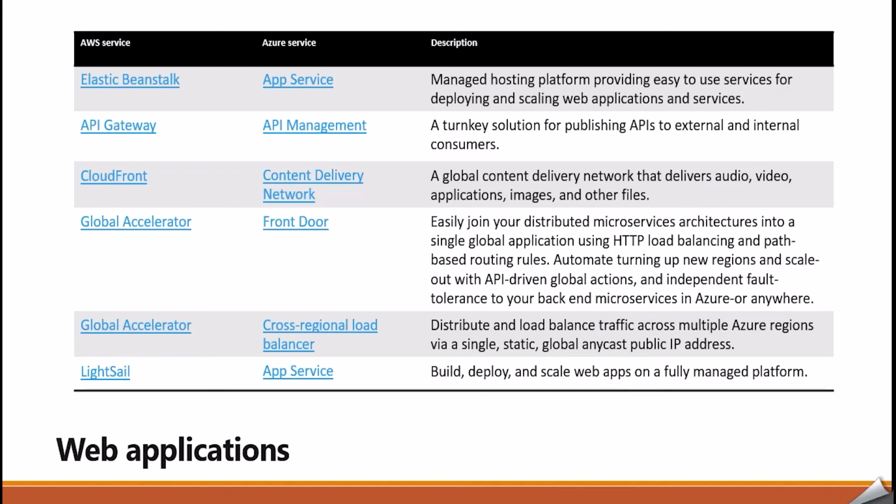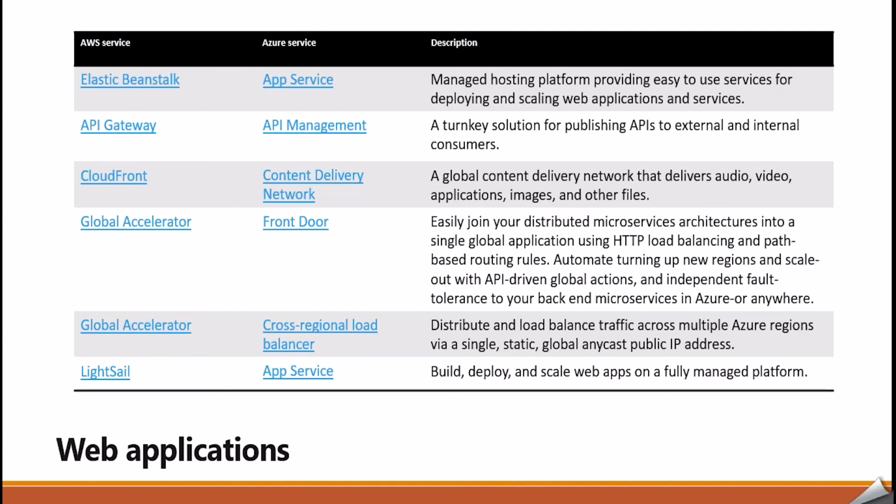Now, for web applications, AWS has services such as Elastic Beanstalk, API Gateway, CloudFront, Global Accelerator, and Lightsail. Azure provides App Service, API Management, Content Delivery Network, Front Door, Cross-regional Load Balancer, and App Services. So Elastic Beanstalk and App Services are managed hosting platforms providing easy-to-use services for deploying and scaling web applications and services.